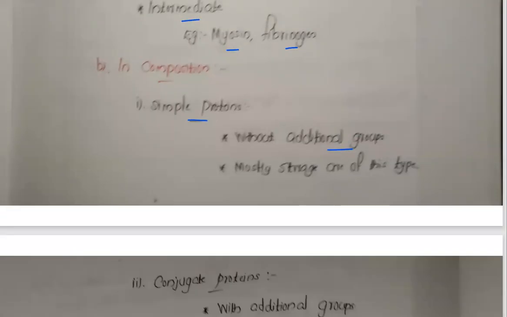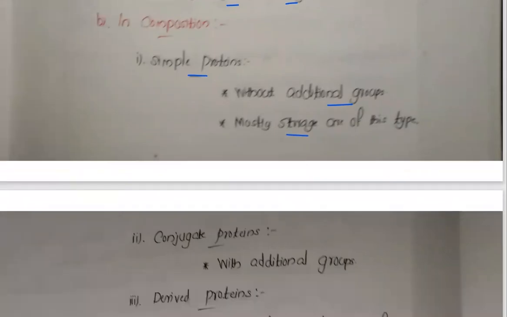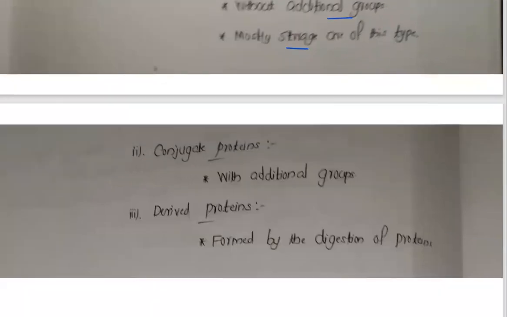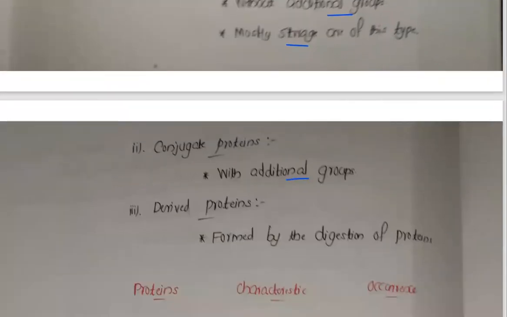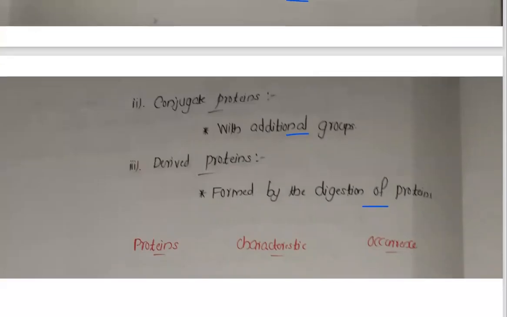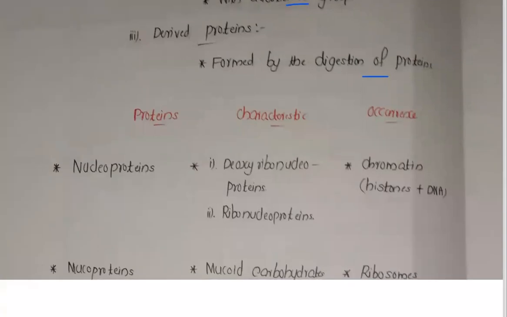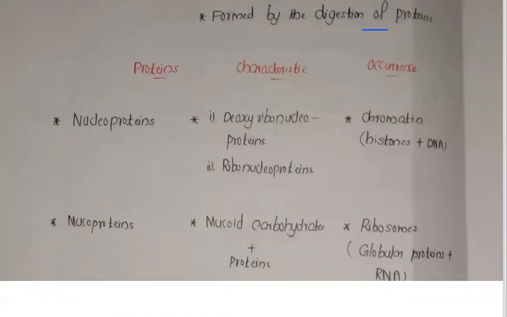Now based on composition, simple proteins are proteins without additional groups. They mostly help in storage, which is their major function. Conjugate proteins have some additional groups. Derived proteins are those formed from the digestion of proteins. So these things are only what you need.